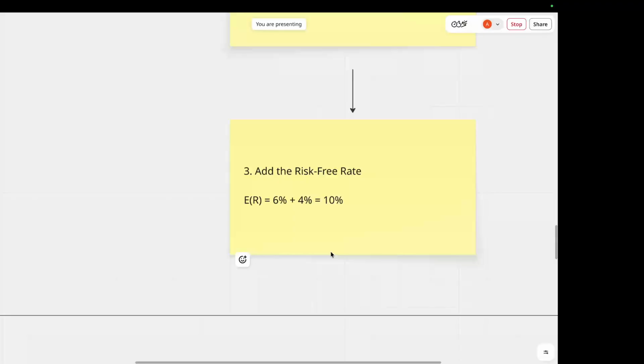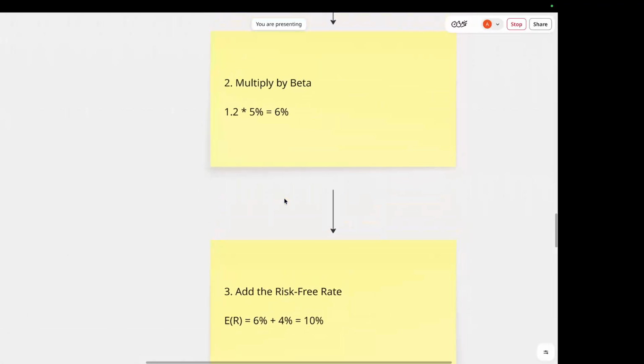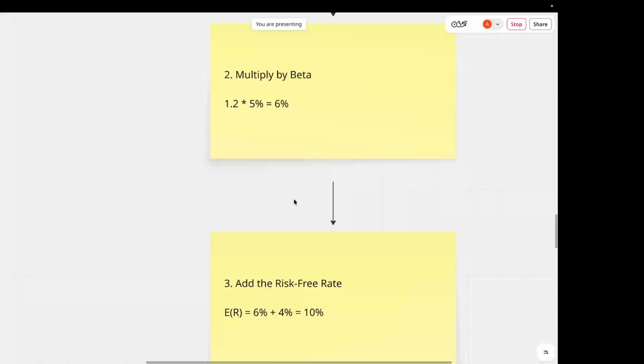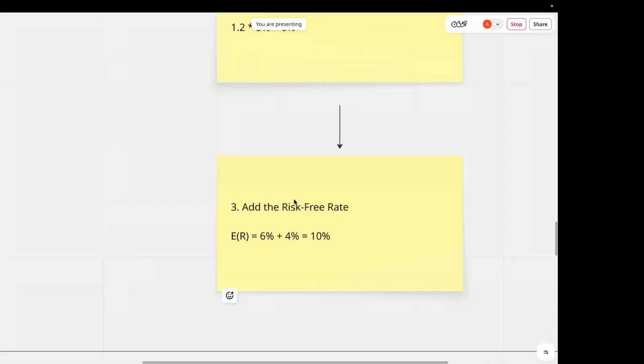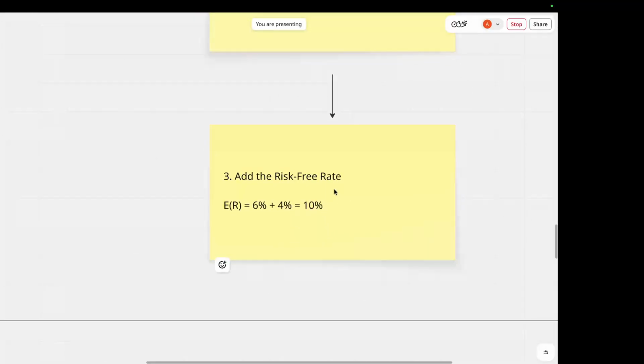We could also do a second example where, for example, instead of 1.2, the beta was 0.6. Then using the rest of the same assumptions, we would end up with a total expected return of 7% instead. So the second stock would have a lower required return because it carries less systematic risk. And if we notice something important here, the CAPM doesn't tell us that the first stock will actually return 10%. It tells us the return investors should require as compensation for the risk they're taking. That distinction is extremely important in practice.